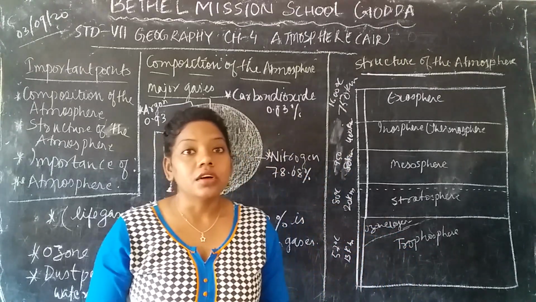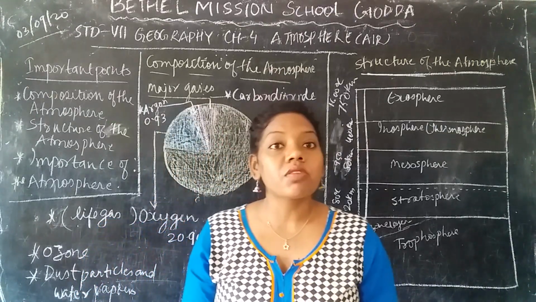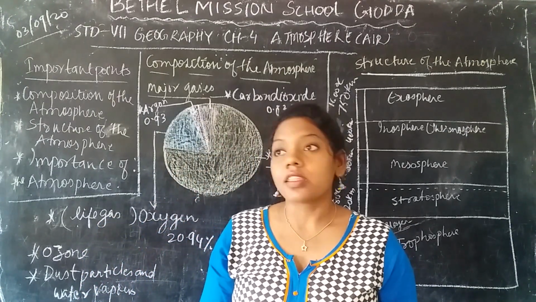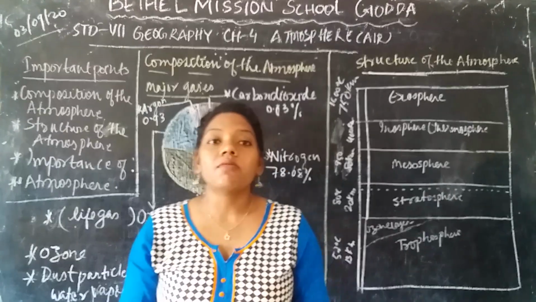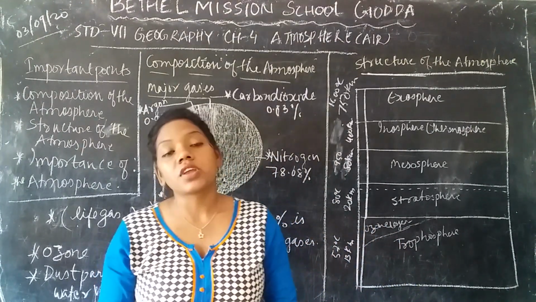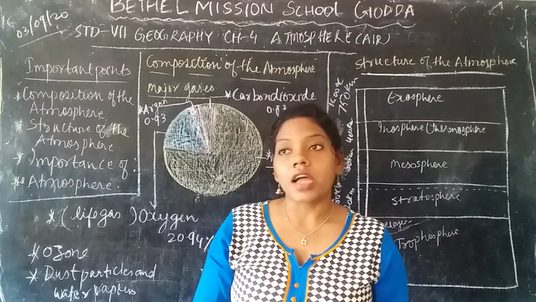Those are the various layers, or various realms, that we learned in Standard 6: the atmosphere, hydrosphere, and lithosphere. Together, these three make the biosphere. So these are the things we learned in Standard 6.